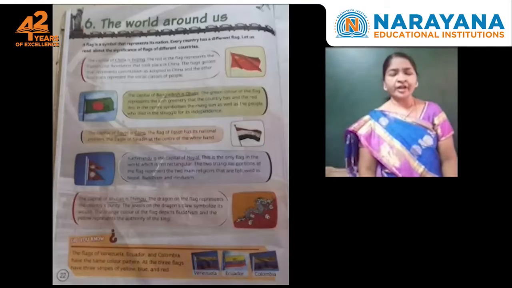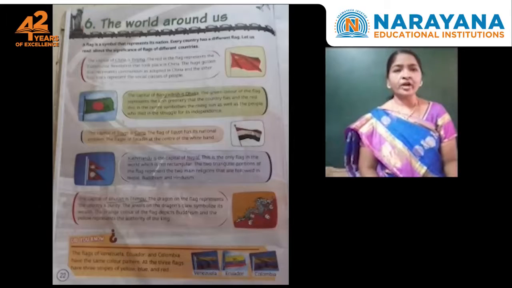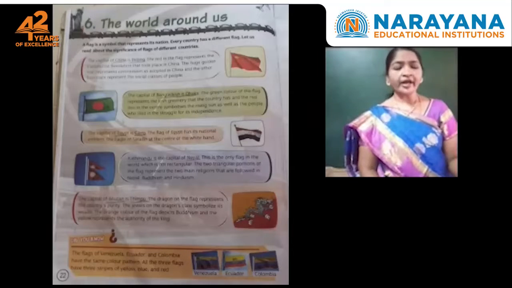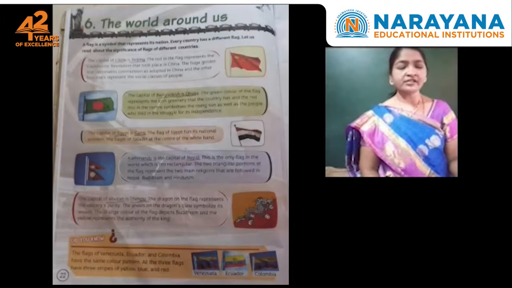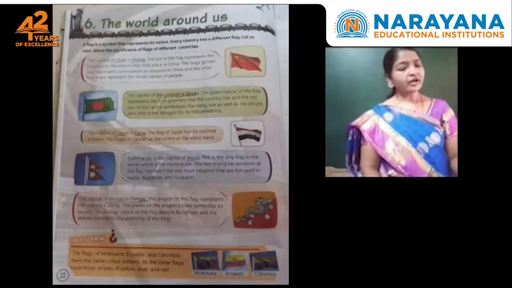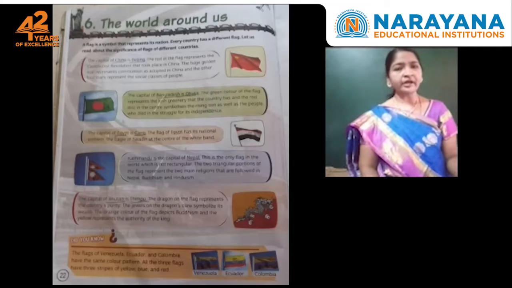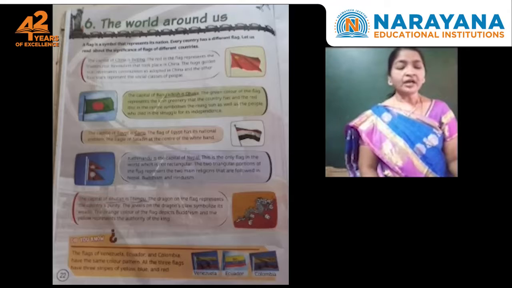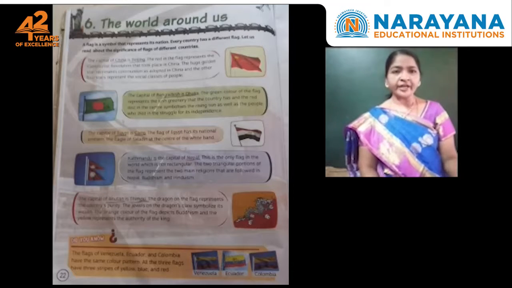Today, our GK topic is the world around us. Sixth lesson, the world around us. So, here are given some of the flags, and some countries and capitals also we have to learn in this lesson. A flag is a symbol that represents its nation, children. Every country has a different flag. Let us read about the significance of flags of different countries.